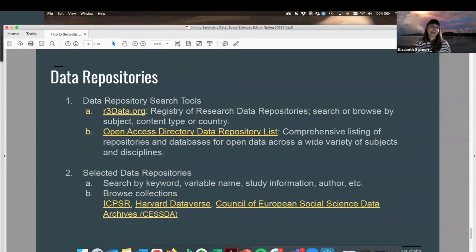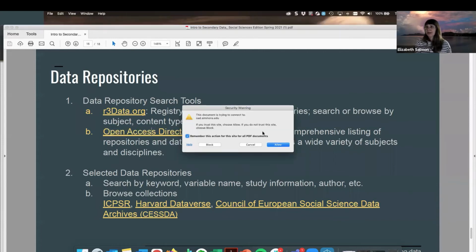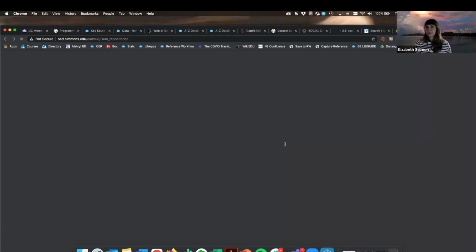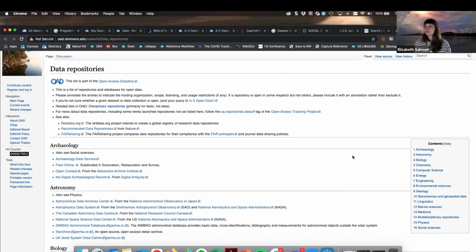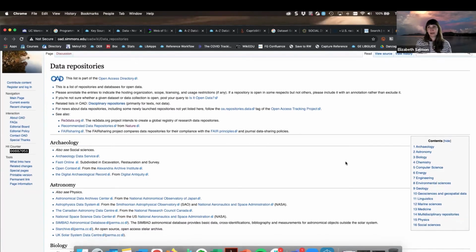Another list that you might find helpful if you are looking to locate a repository directly is the OA directory. This is something that has been created by Simmons College. And so this is an ongoing list of available data repositories.